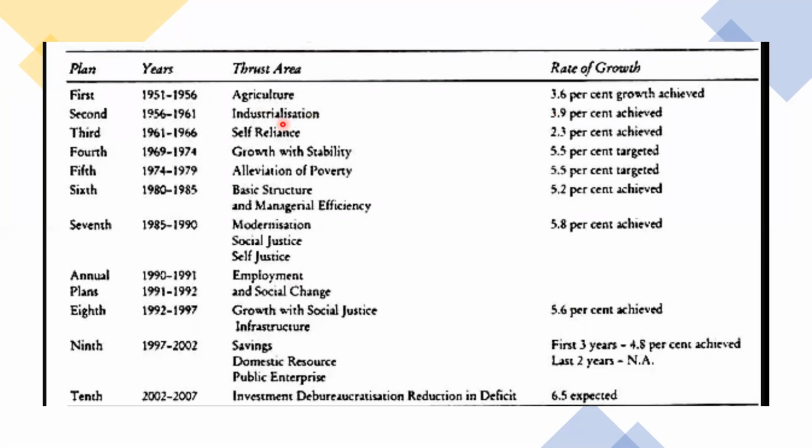Next, in the second 5-year plan they gave importance to industrialization. Agriculture is the primary sector. The second sector is the industrial sector. So the second 5-year plan gave importance to the industrial sector. It is in our textbook also. In the second 5-year plan they introduced the industries.